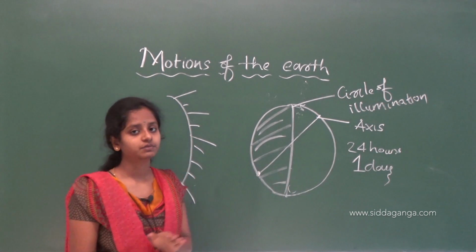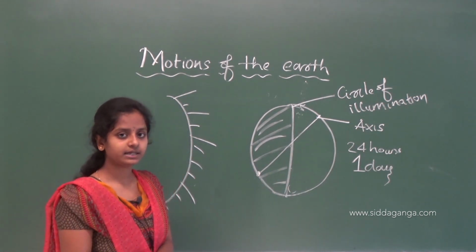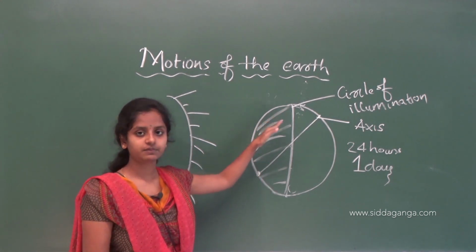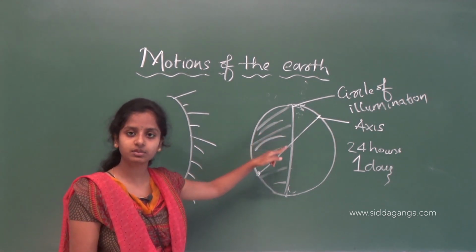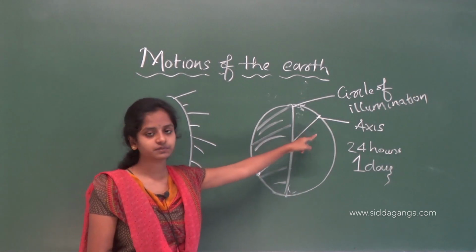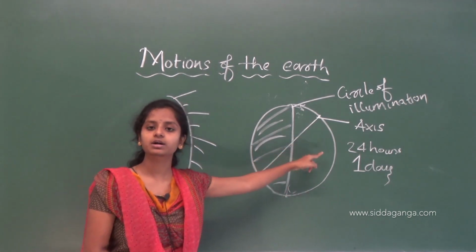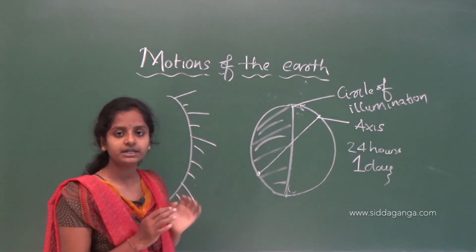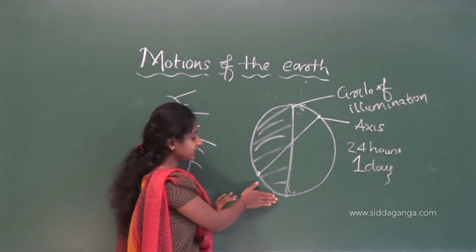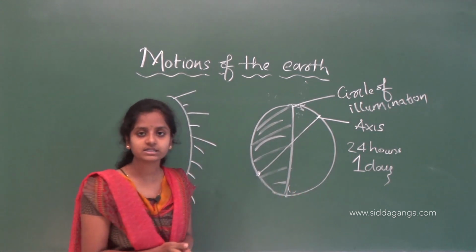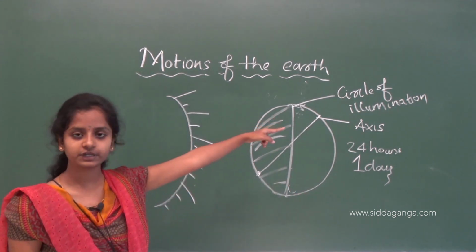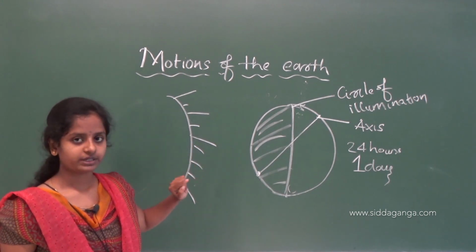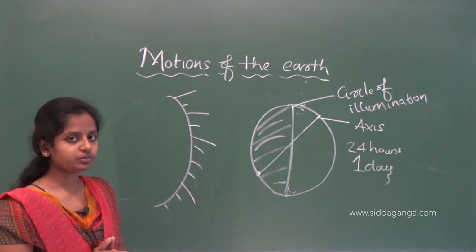The other half will not receive the light. So the part which receives the light will become day, and the other part, which won't receive the light, will become night. The circle which divides the day and the night part is known as the circle of illumination.